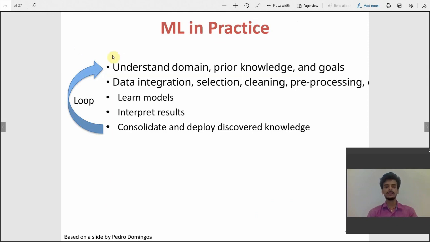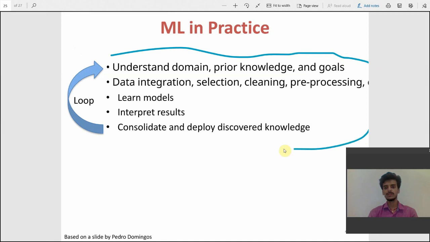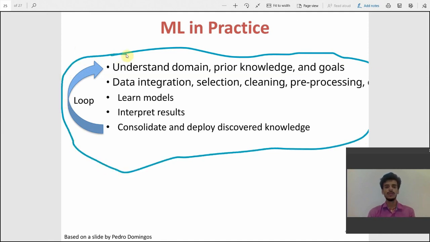ML in practice. We do this process in a loop in order to build our model. Understand the domain: understand what our problem is, gain some prior knowledge about the problem, and set our goals. Then data integration: we get data from different sources, and the sources are not the same.